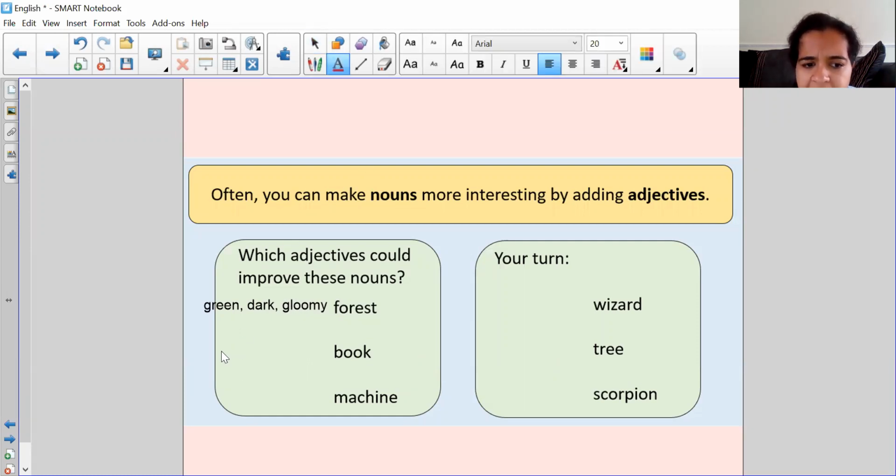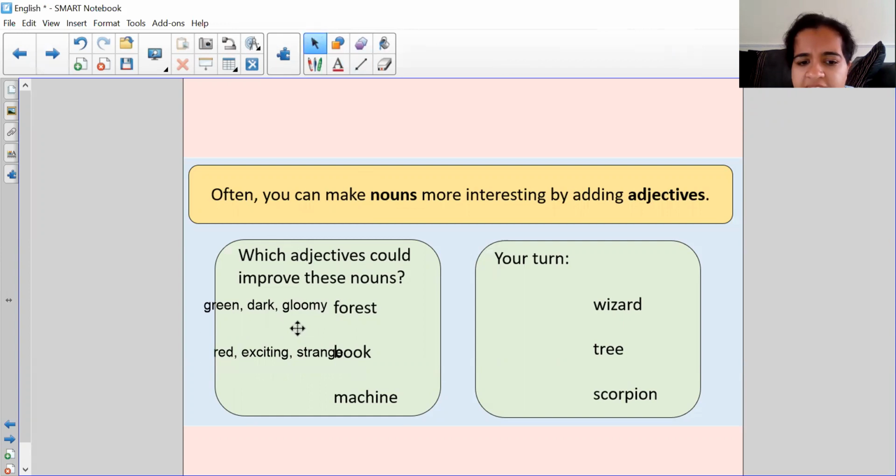What about a book? Okay, well, I could just describe the color of the book. I could say it's a red book, but I could say it was a very exciting book. Okay, or I could say it was a strange book. There's lots of different adjectives you can use to describe book.